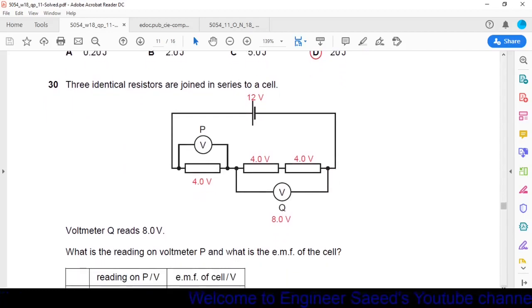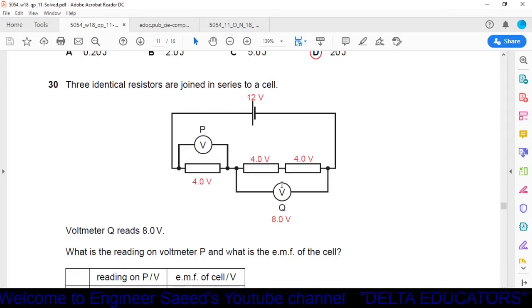Question number 30. Three identical resistors are joined in series to the cell. Okay, here we have a cell and here we have three resistors, and these resistors are identical resistors. Voltmeter Q reads 8 volt. Okay, here we have two voltmeters, one voltmeter P and second voltmeter Q, and in the voltmeter Q the reading is 8 volt. What is the reading on the voltmeter P and what is the EMF of the cell? It is asked what is the reading on this voltmeter P and what is the EMF of this battery.